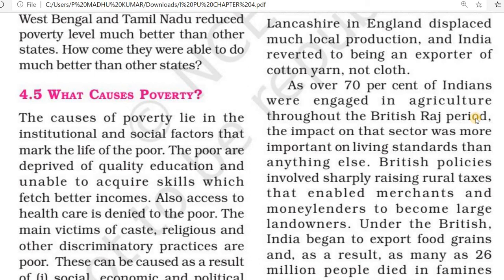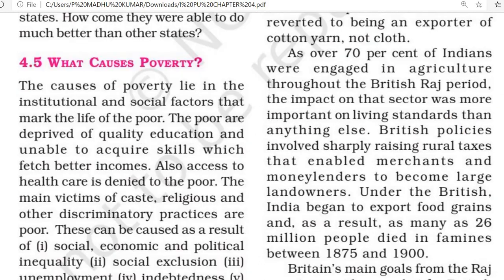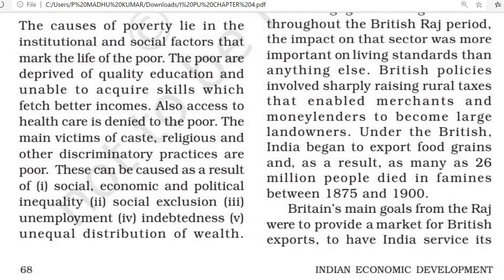Then our vast natural resources were plundered, means they took our resources to their country, and through that they developed their mother country. Therefore India is not able to overcome and compensate the damage done by the British rule even today. Now also we are suffering from that colonial rule.